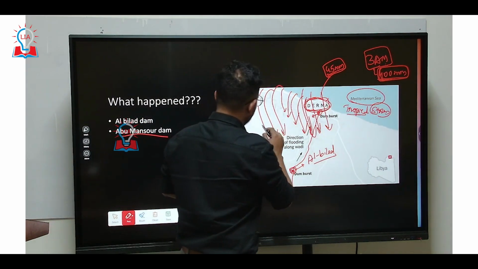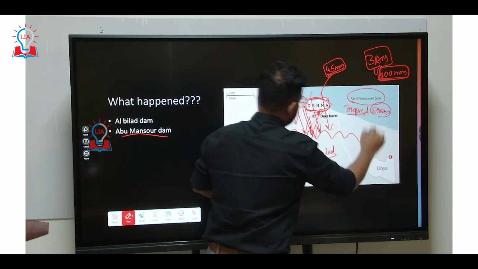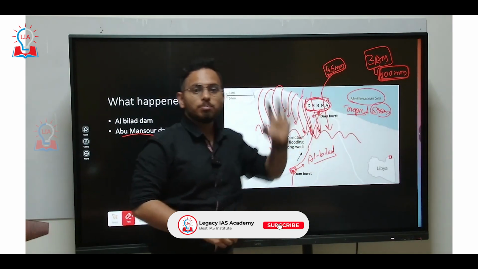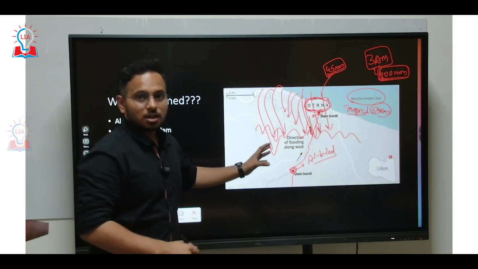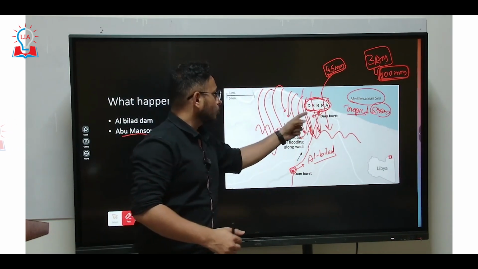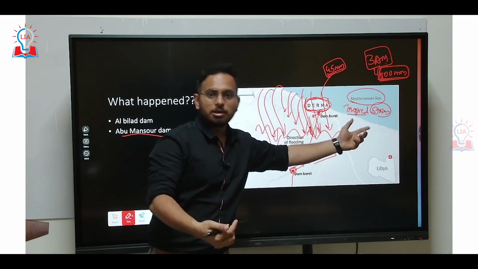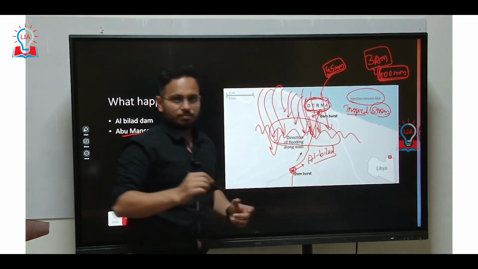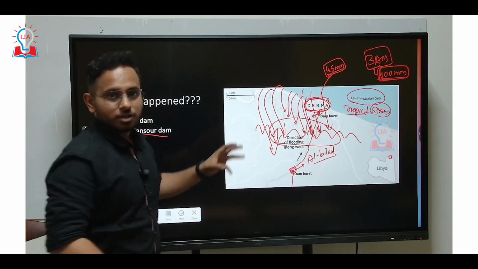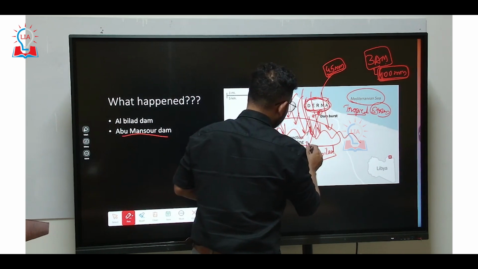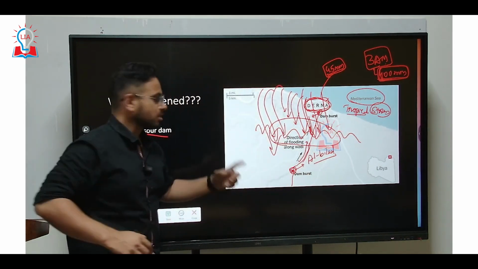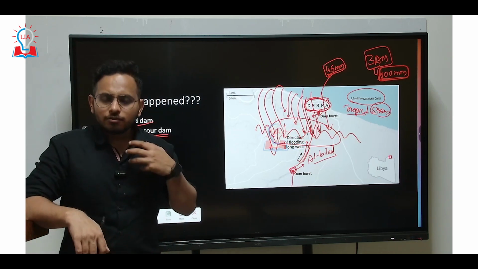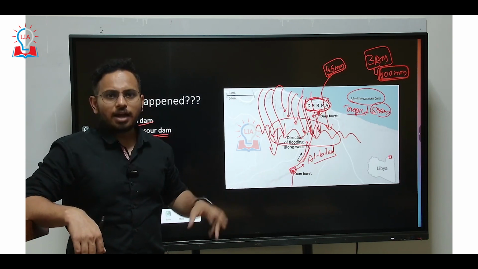And I've told you earlier that there was a huge mountain block here. There was a huge mountain block here because of this 400 millimeter concentrated rainfall in one particular night. And this rain was the result of the tropical storms that were created on the Mediterranean Sea, correct? This landmass received huge rainfall, and this led to the increase in the water inflow to these two particular dams. One is the Al Bilad Dam and also the Abu Mansur Dam. So the water inflow increased to these two dams, and eventually around 3 a.m.